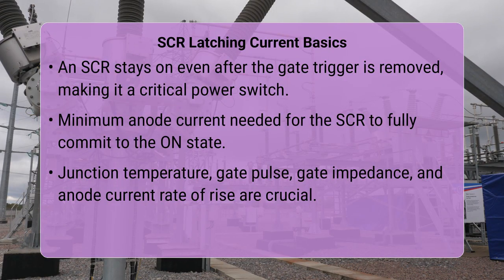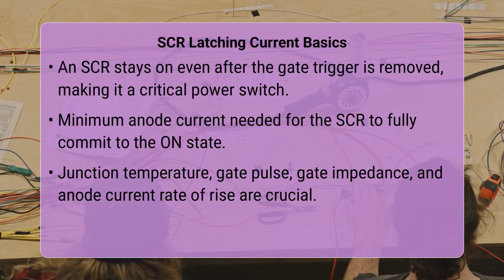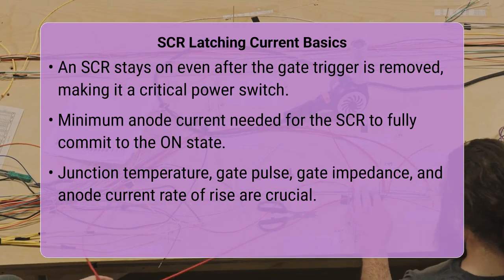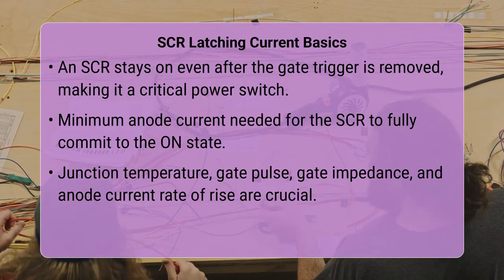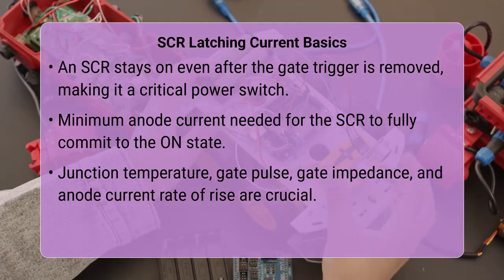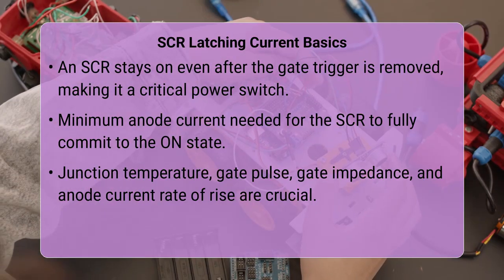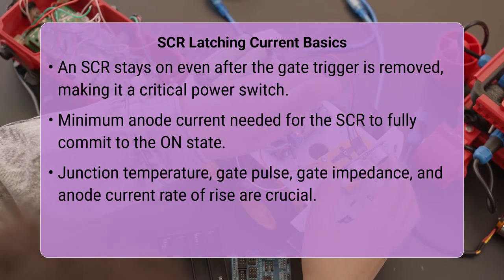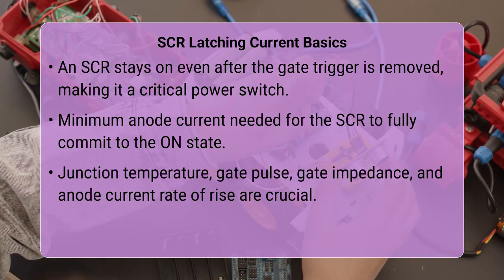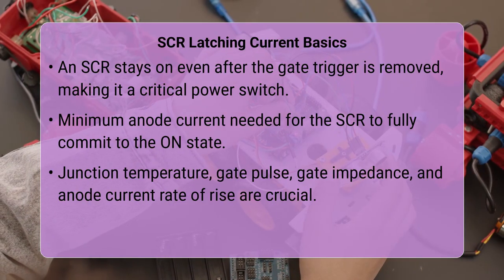Have you ever wondered how an electronic switch can remain turned on, even after its trigger signal has been completely removed? It is a fascinating characteristic found in certain semiconductor devices, crucial for many power control applications. The latching current in a Silicon Controlled Rectifier, or SCR, is primarily influenced by several key factors including the junction temperature, the gate current's pulse width, the gate circuit's impedance, and the rate of rise of the anode current, also known as di/dt. Understanding these elements is essential for reliable circuit design.